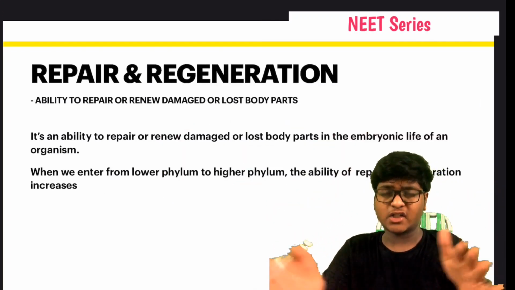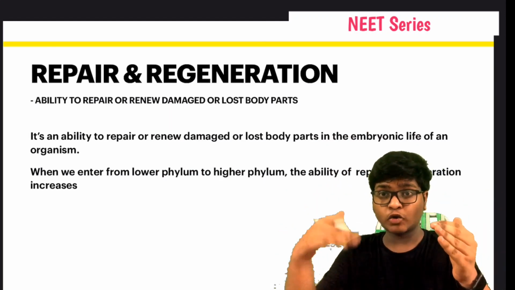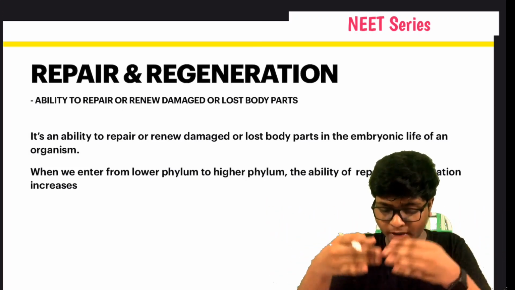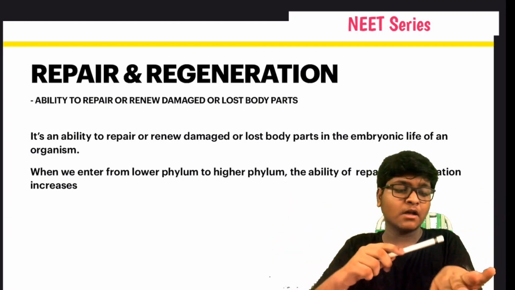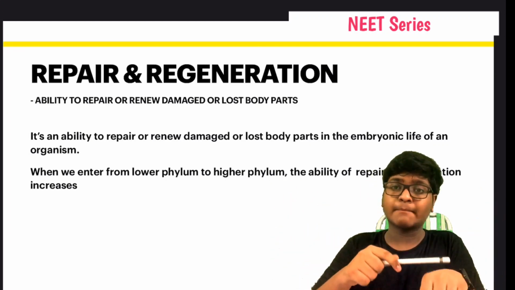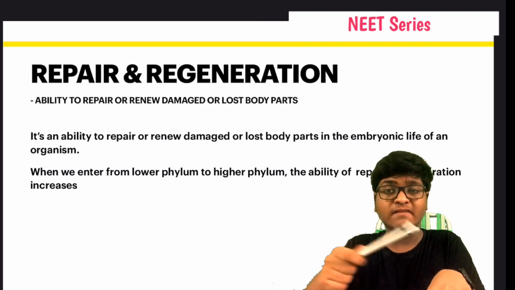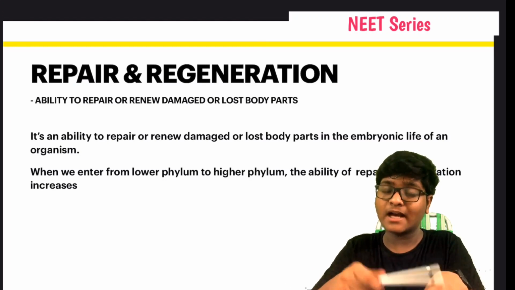Repair and regeneration. What is this repair and regeneration? I've told you in the first slide. It is the ability to repair and regenerate throughout life, the ability to repair or renew damaged or lost body parts. For example, the skin. If you have lost skin, after 2 or 3 weeks the skin gets repaired and the lost body part is regained.